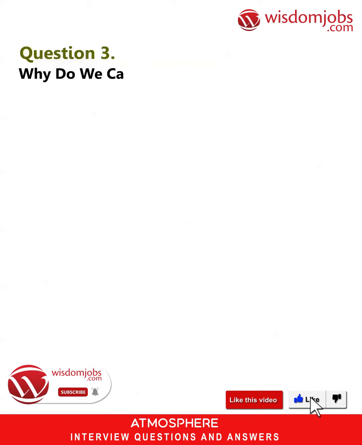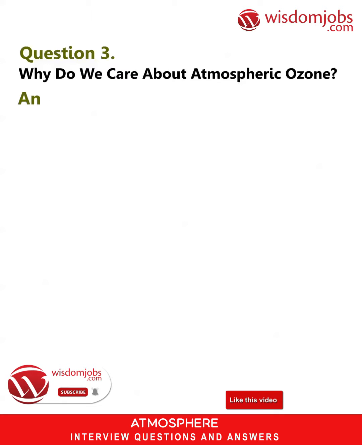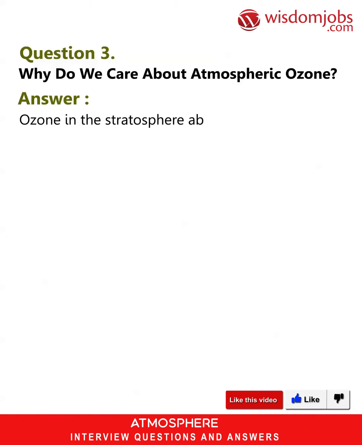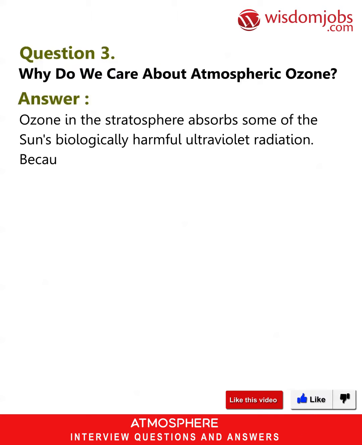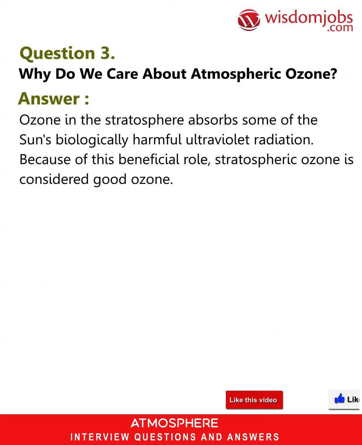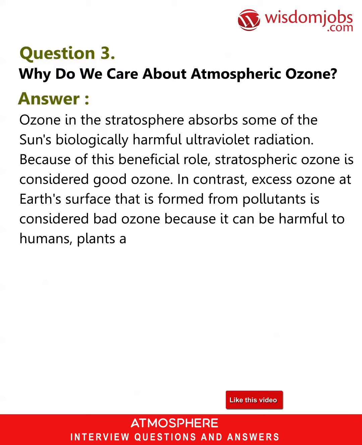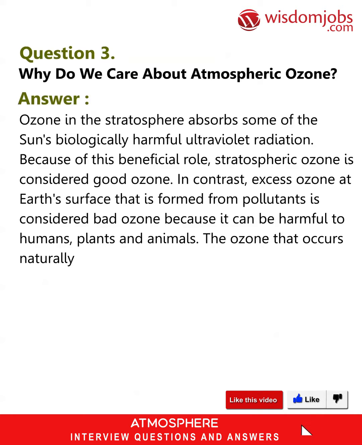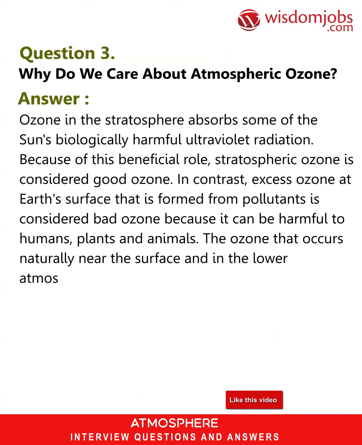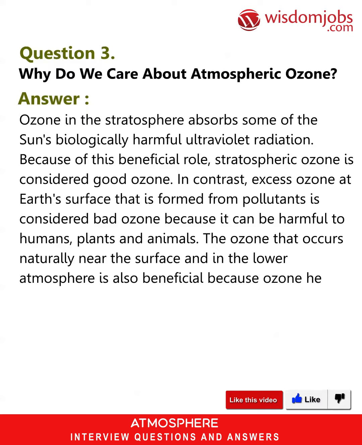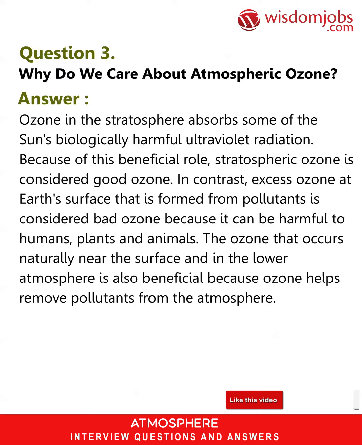Question 3. Why do we care about atmospheric ozone? Answer. Ozone in the stratosphere absorbs some of the sun's biologically harmful ultraviolet radiation. Because of this beneficial role, stratospheric ozone is considered good ozone. In contrast, excess ozone at Earth's surface that is formed from pollutants is considered bad ozone because it can be harmful to humans, plants and animals. The ozone that occurs naturally near the surface and in the lower atmosphere is also beneficial because ozone helps remove pollutants from the atmosphere.